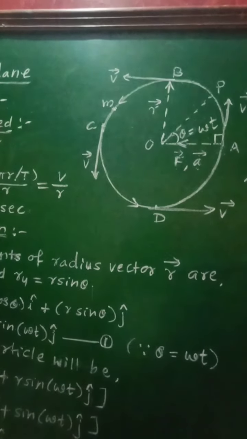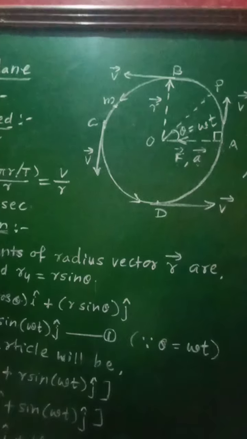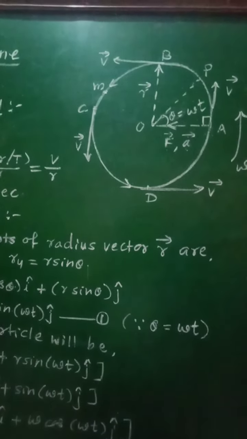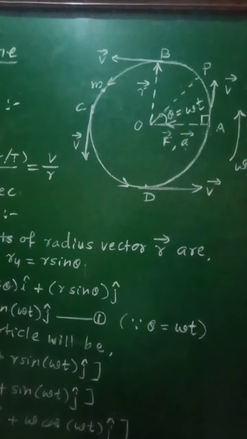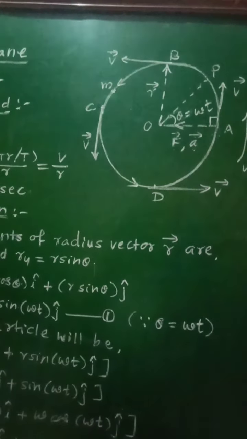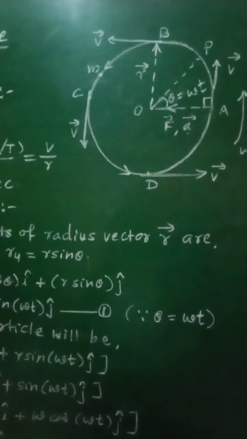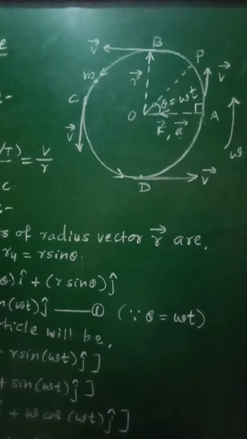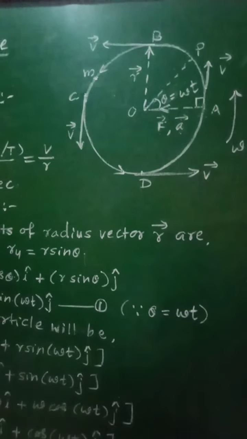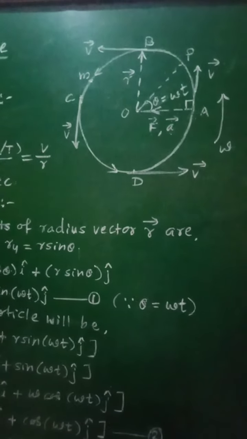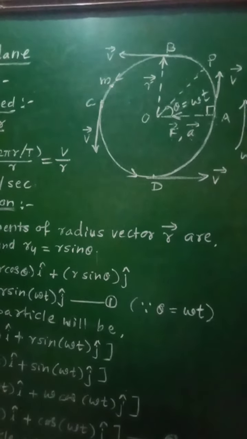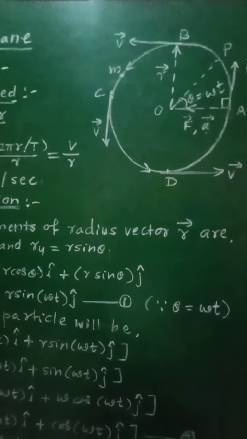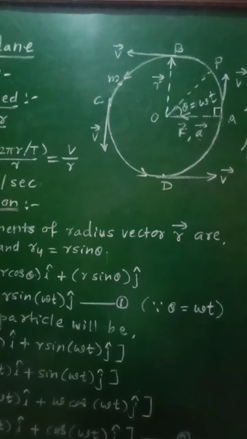And hence the angle described by the radius vector per unit time is called the angular velocity omega, that is omega equal to theta upon t. The angle described by the radius vector per unit time is called the angular velocity, that is the velocity of the particle in circular motion.